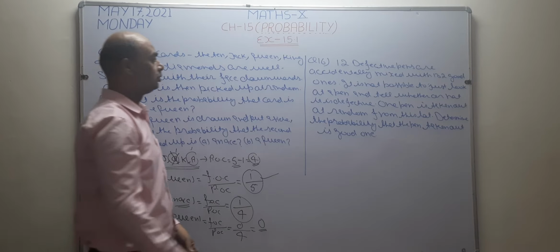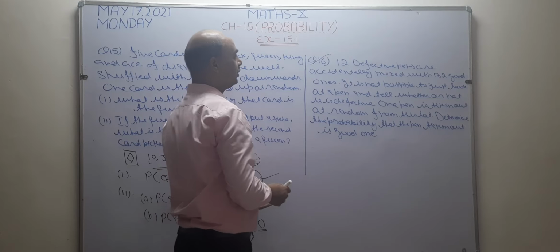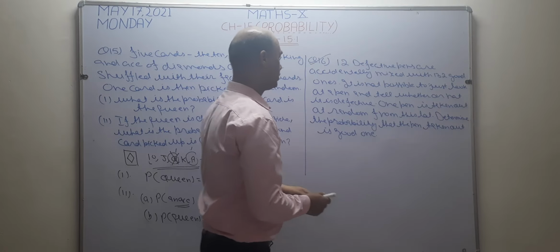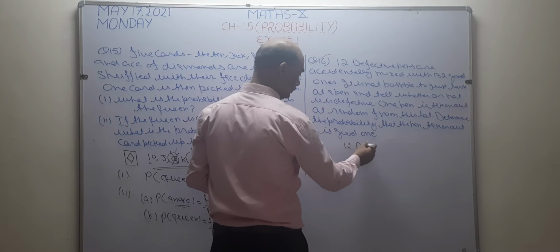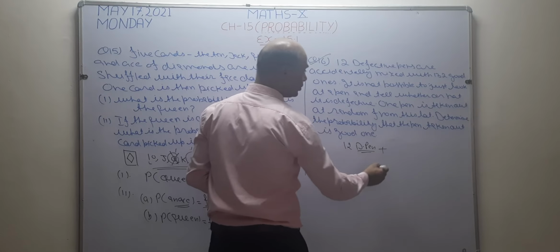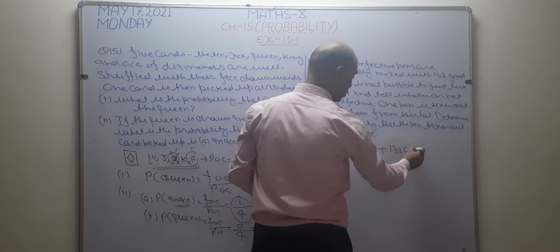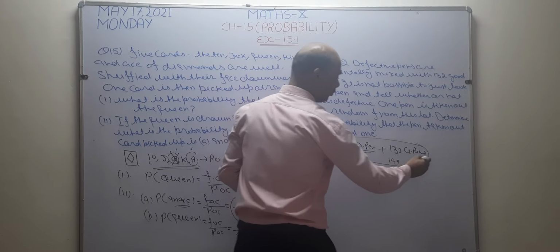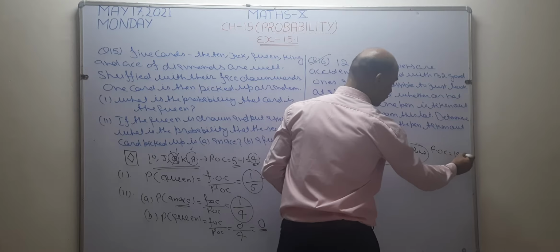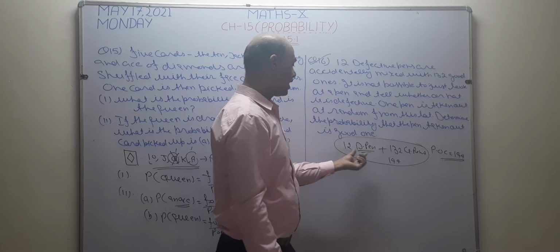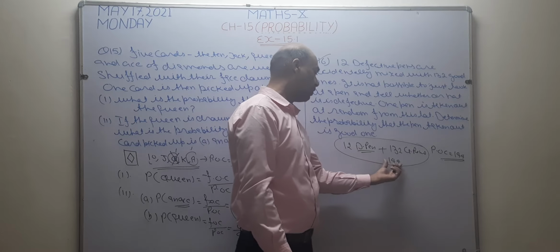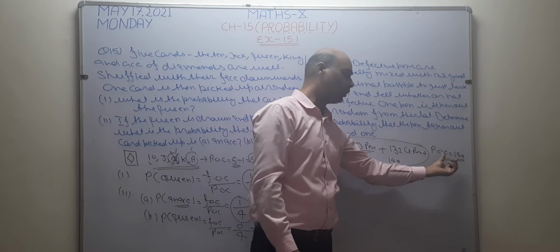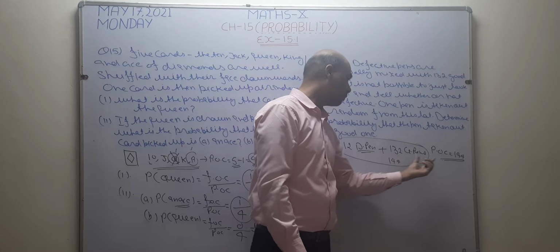Now I want to solve next question. Question number 16. Now see what is given. 12 defective pens are accidentally mixed with 132 good pens. It means total possible outcomes become 144. So possible outcomes for this question is 144. When 12 pens are going to mix with 132 good pens, the total number of pens become 144. So this is POC of this question. How many pens are there? 144 pens are there. Number of total possible outcomes is 144.